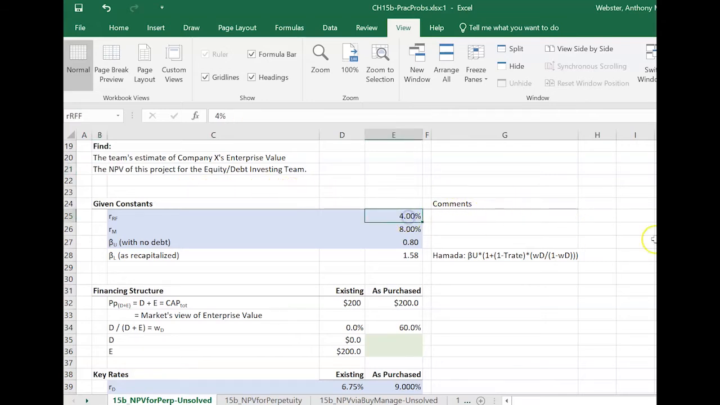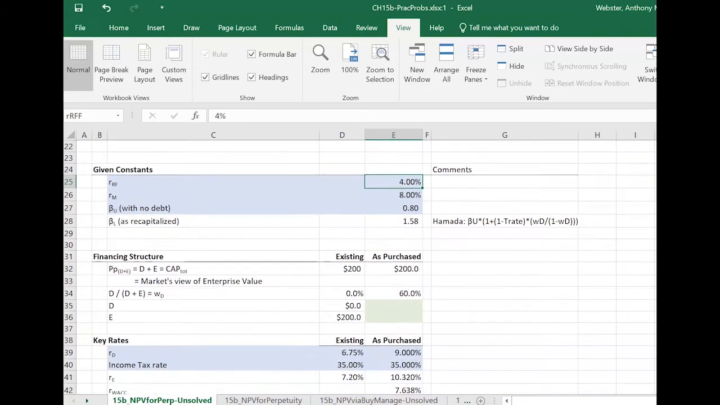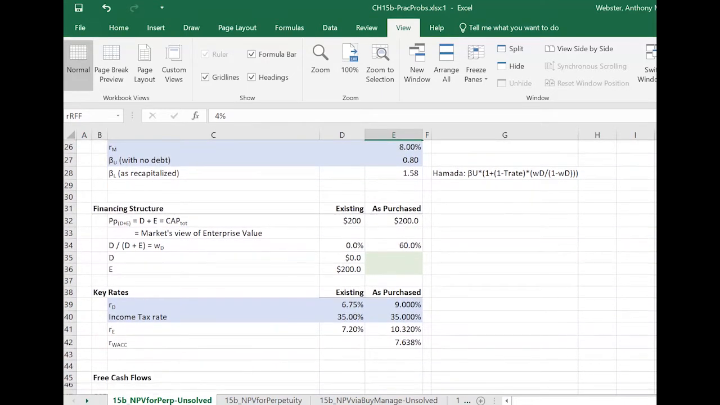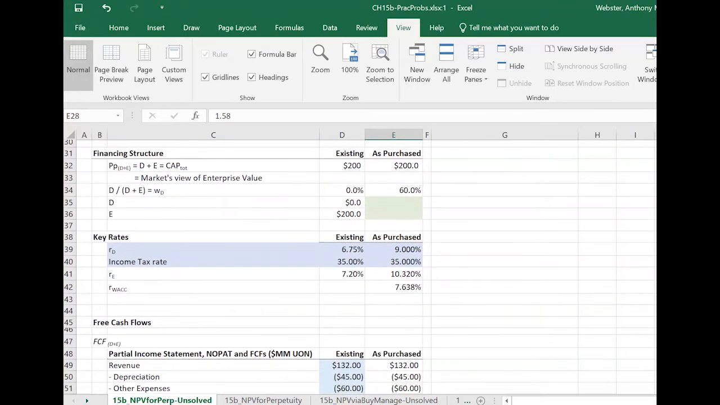So along the way, we've got a bunch of constants here. We've got our risk-free rate, our market rate, our beta with no debt, our beta as recapitalized, and you don't have to worry about all this because I've already taken care of it for us. I've used this leveraged beta to help get the cost of equity capital and all that jazz.